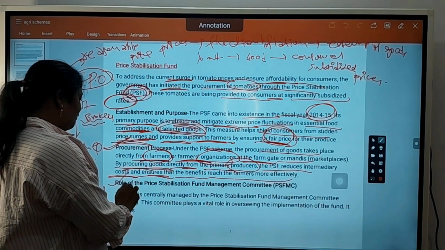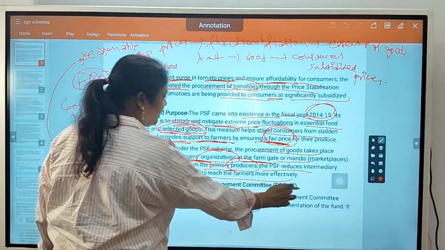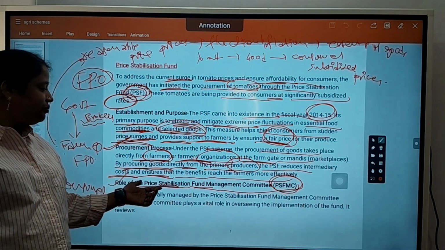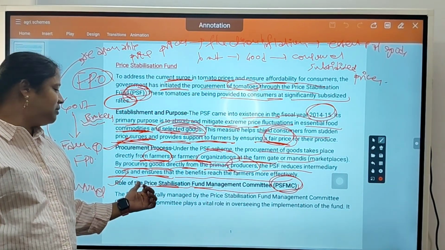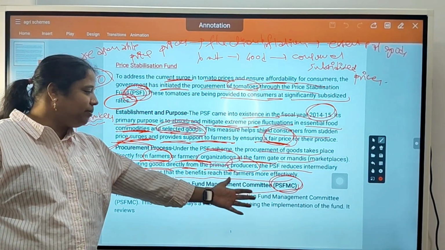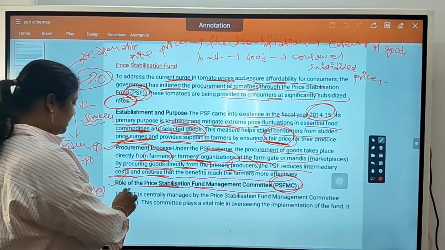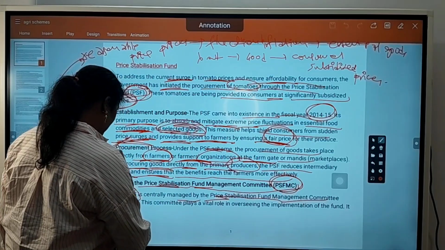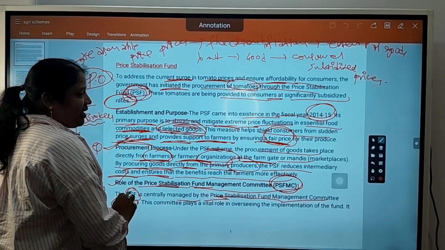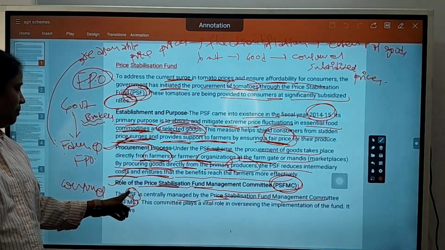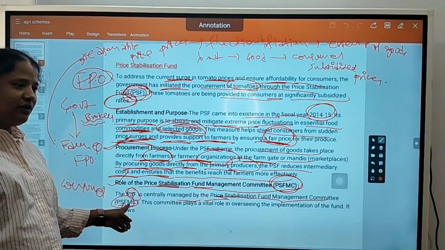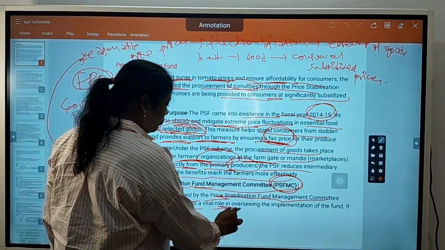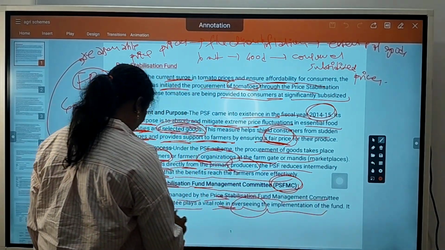Role of the price stabilization fund management committee. How does the price stabilization fund management committee work here? It is centrally managed by the price stabilization fund management committee, the PSF MC. The committee plays a vital role in overseeing implementation of the fund.